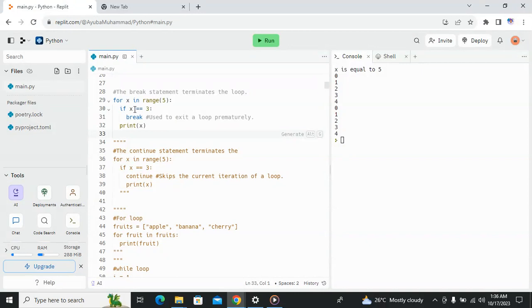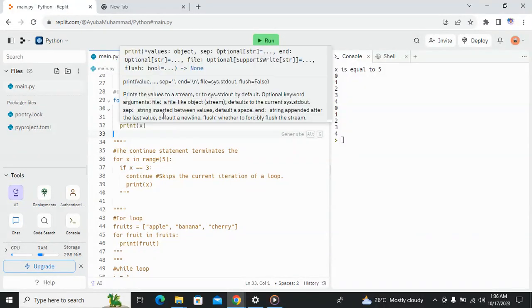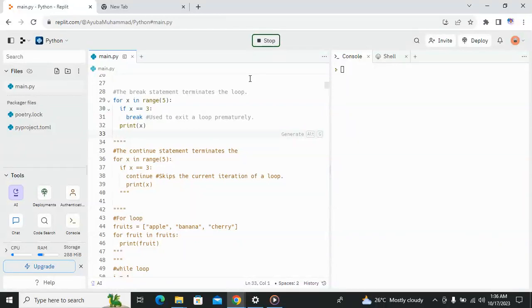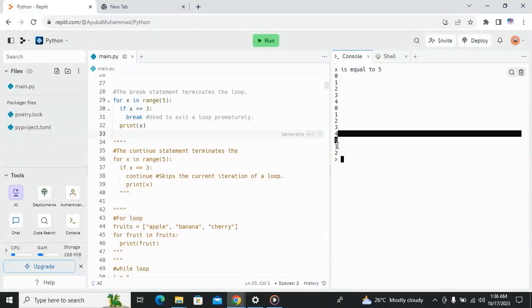So once the program reaches 3, because we are saying x equals 3, and we know a for loop iterates through numbers, it starts iterating from 0, 1, 2, 3. If it reaches 3 here, 3 equals 3, yes, it's true, then it's going to break. That means the rest, 4 and 5, will not get printed. So let's run this and see. As you can see, 0, 1, 2 is the only iteration that got printed. 3 did not get printed and 4 was not printed. So that is basically all we are doing there.